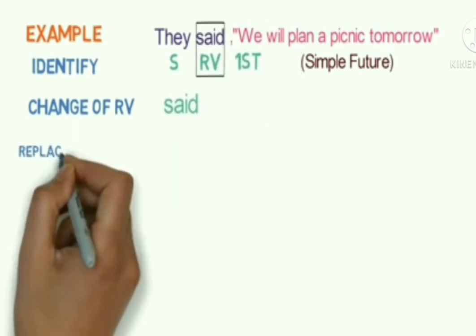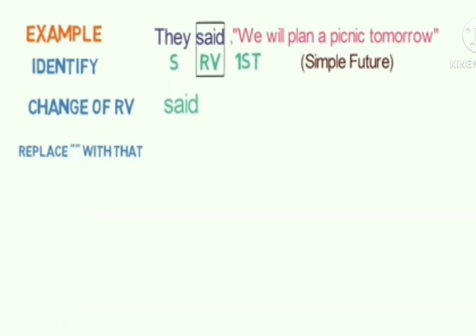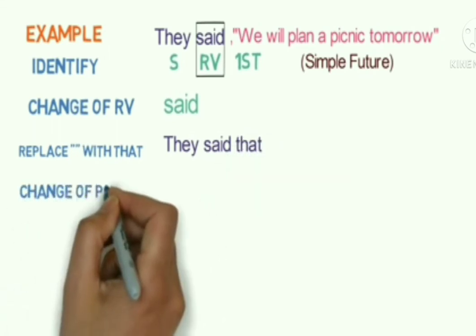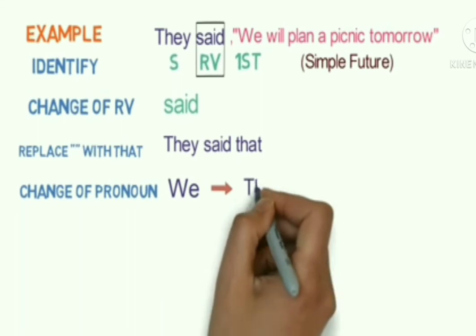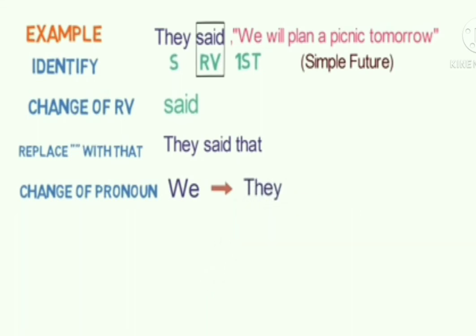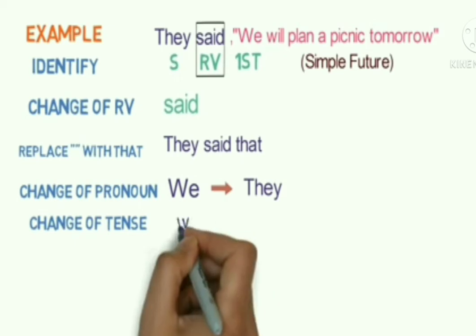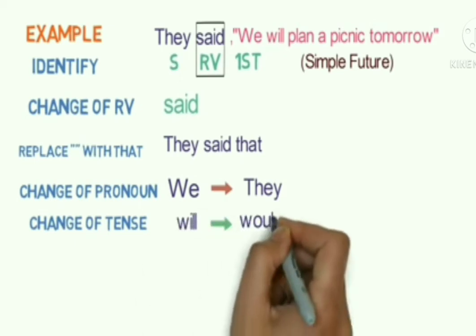Third step is to replace the inverted quotations with that. So now the sentence will go as they said that. Next step is change of pronoun. So here we can see we is the first person and subject is they. So we will change we to they. The next step is the change of tense. So as we can see it is in simple future and will here now change to would.